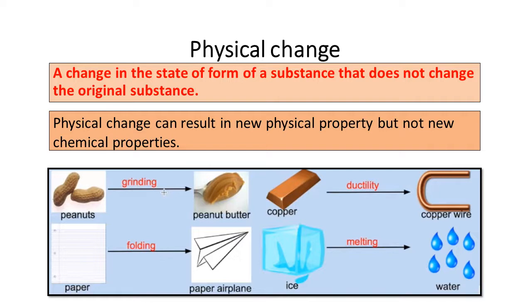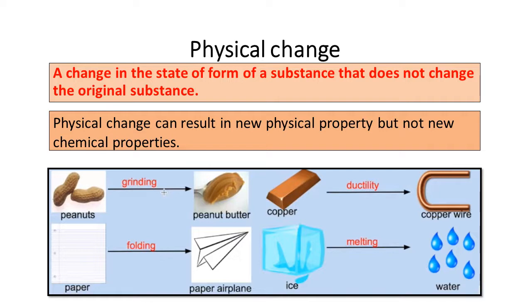Come to the second example. Just take paper, fold it and make an airplane from that. The paper earlier is made up of cellulose. Now in the form of an aeroplane, it is also made up of cellulose. So the chemical property, the substance it is made up of, will remain the same. Only the form has been changed. Earlier it was in the form of an A4 sheet. Now it is in the form of an aeroplane.